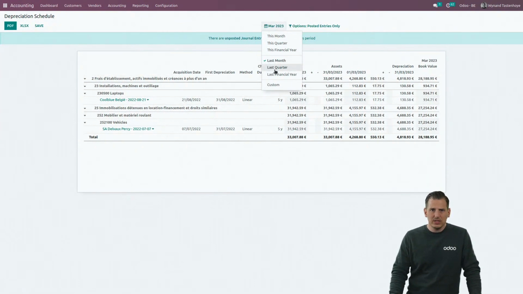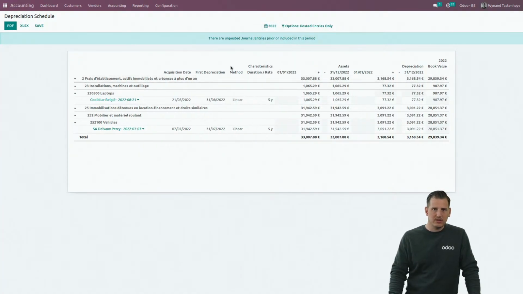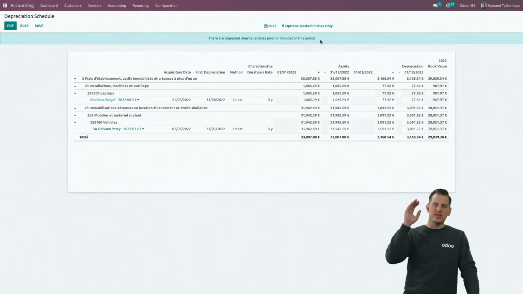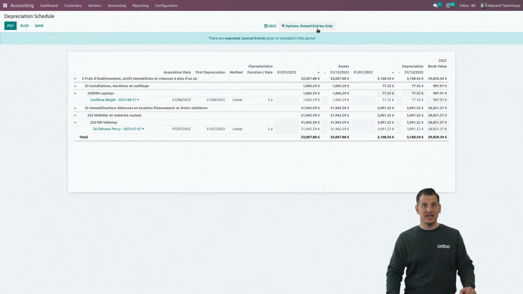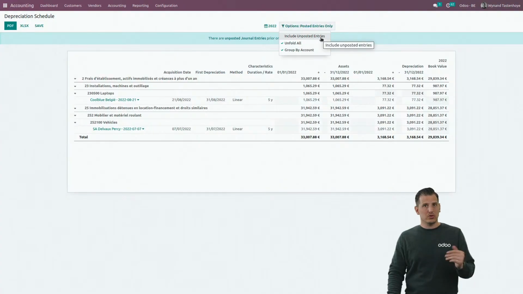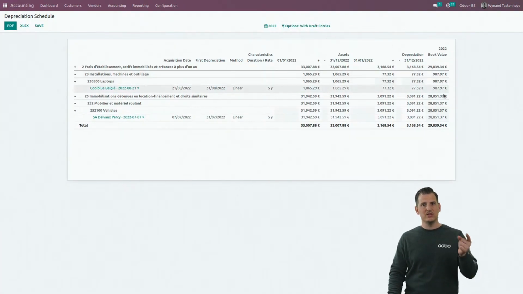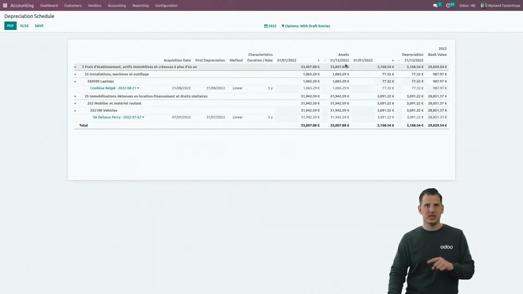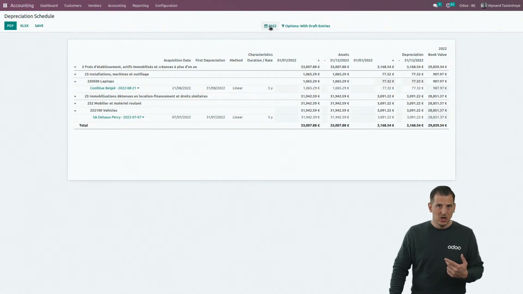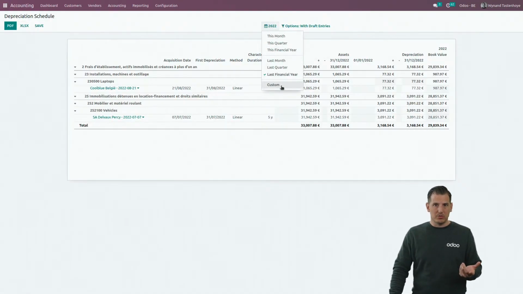I can also easily change the date over here. So let's, for example, change it to last financial year, and I can see the book value at this date. Now, another great example of creating all the depreciations and having them in draft already is that I can easily simulate, because I can include all those unposted entries as well in order to simulate what will be the book value perhaps at the end of a specific year. Not only the ongoing year, but also a custom year.